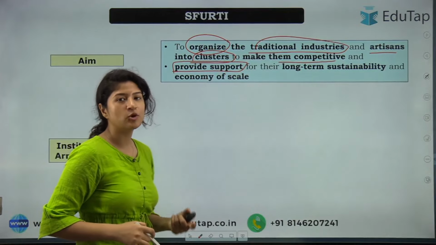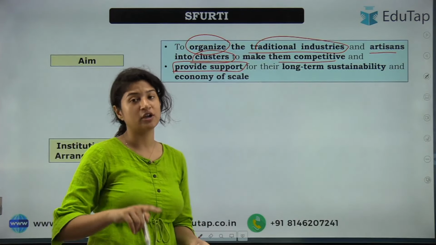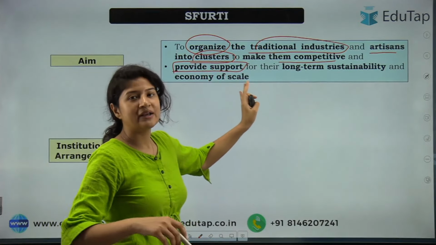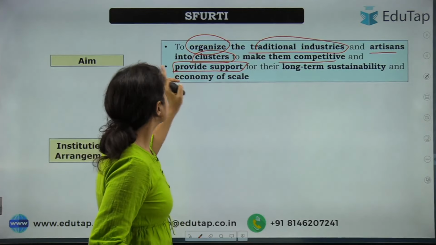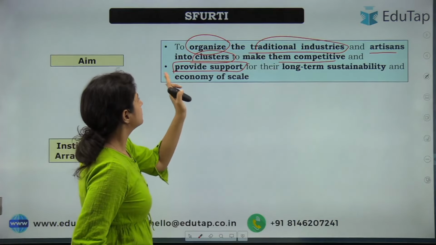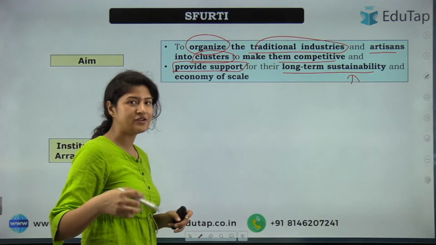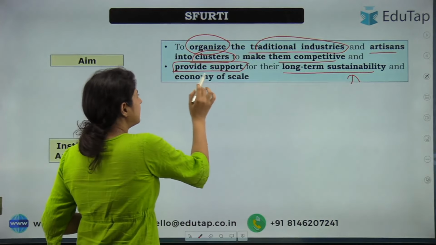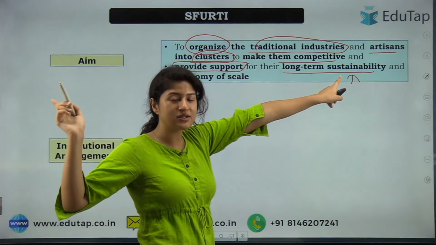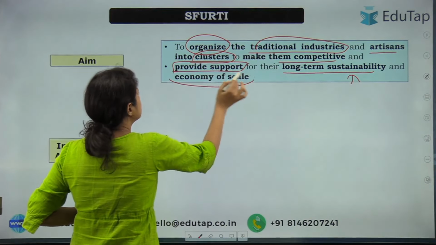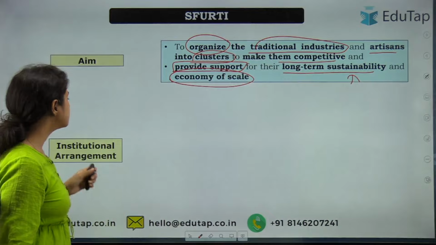So make clusters to make them competitive, and along with that, provide support to them. When we talk about support, we are talking about financial support, capacity building of them, okay? And also we're providing infrastructure support, okay? And also the technology. So provide support for their long-term sustainability so that they can sustain for a longer duration of time and they can compete with the industrial world and economy of scale. Okay, so this is the basic idea behind SFURTI.